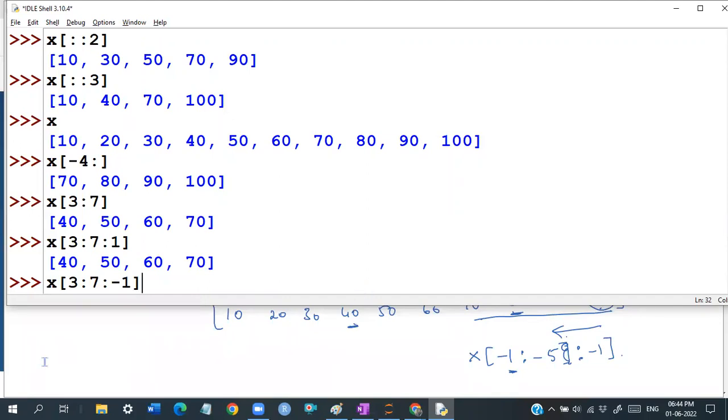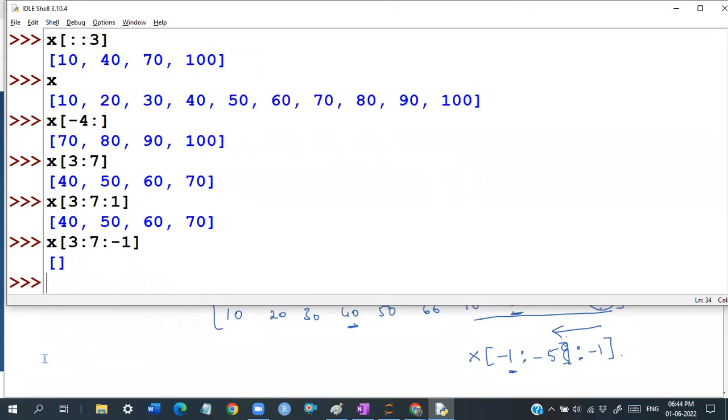But how can you move from 3 to 7 by taking a negative step? From 3 to 7, if you want to go, we have to take a positive step. Now, in this case, we don't get any error, but you are going to get an empty list. We are going to get an empty list, actually, guys.